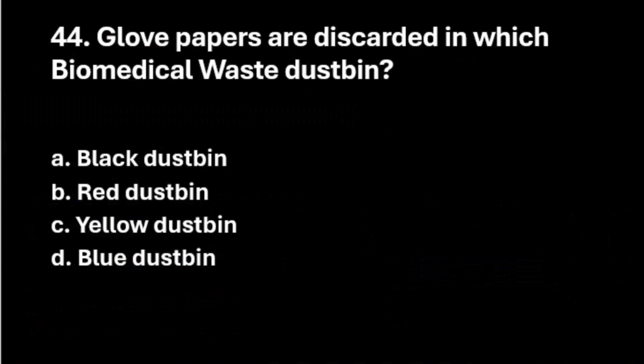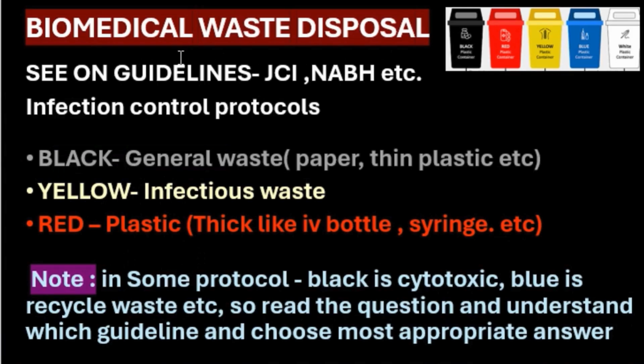Next question. Glove papers are discarded in which biomedical waste dustbin? Option A, black dustbin, option B, red dustbin, option C, yellow dustbin, and option D, blue dustbin. Let us go to the right answer. The right answer is option A, black dustbin. Here, biomedical waste disposal differs according to different guidelines like JCI and NABH, and the infection protocols of the hospital. So you have to read the question.